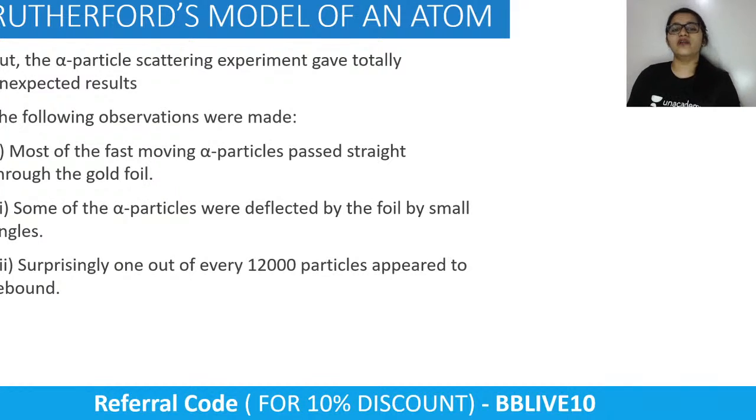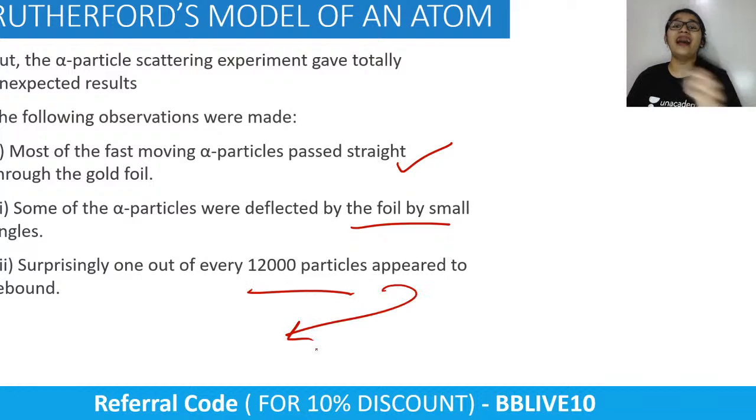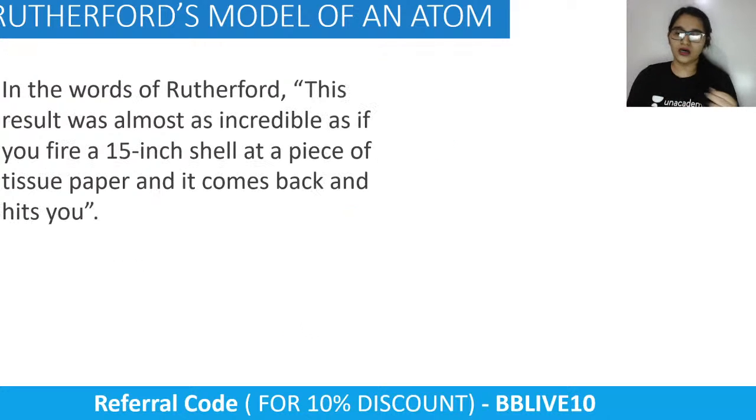Most of the fast-moving alpha particles passed straight through the gold foil. Some of the alpha particles were deflected by small angles. Surprisingly, 1 of every 12,000 appeared to rebound. Rutherford said it feels like the gold foil, only 1,000 atoms thick, was like a tissue paper.